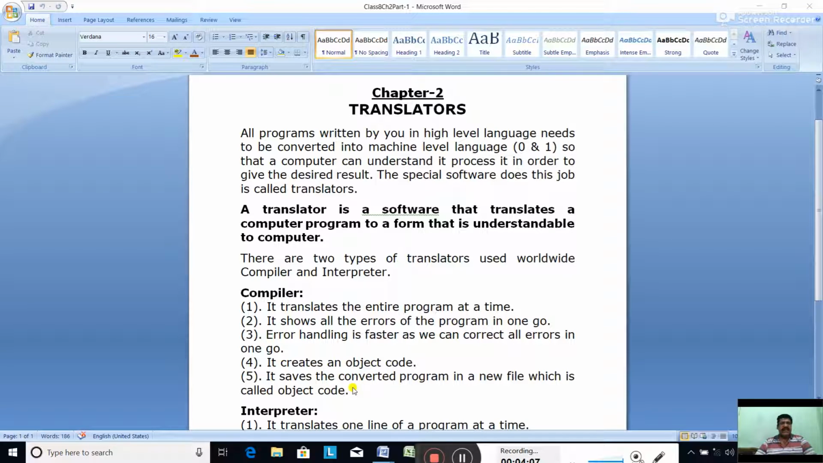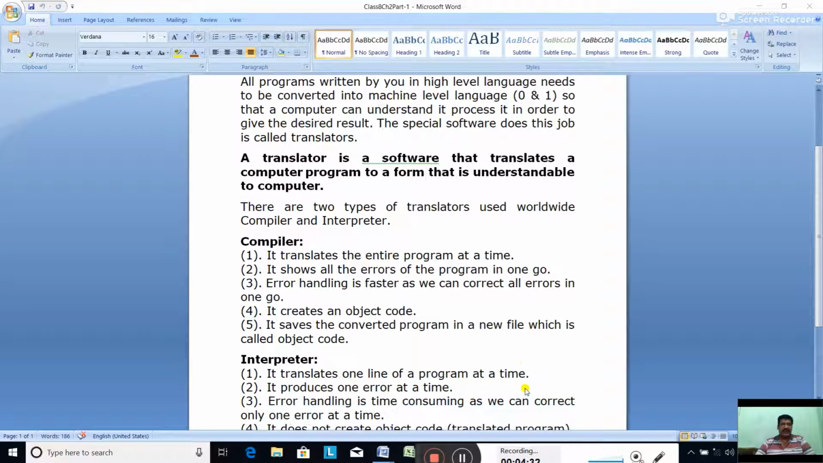Last, it saves the converted program in a new file which is called object code. As I said, it saves the converted program in the same computer as a new file, not the same file. So the computer will have two programs, one in the high level language and the same program again saved in machine language.